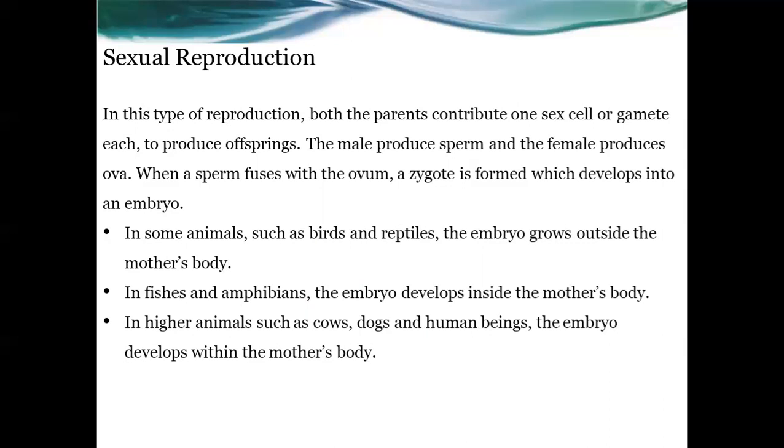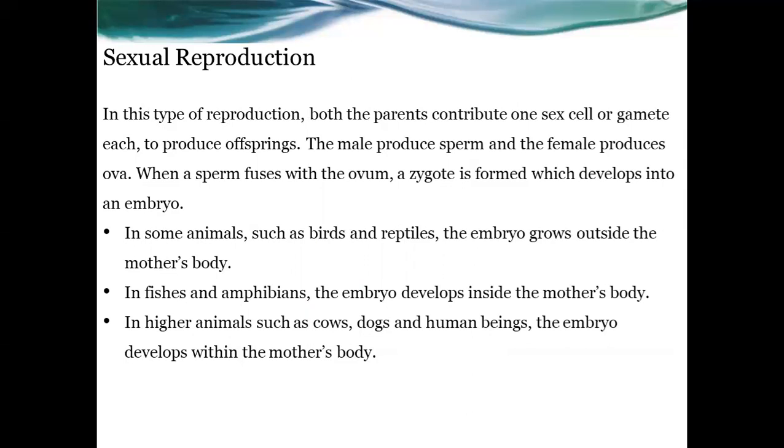I repeat, in sexual reproduction, both male and female parents are involved, and both of them are producing sex cells, or gametes. The male produces sperm, and the female produces ova, and these two sex cells fuse together. That means the sperm fuses with the ovum. The result of that is a zygote. A zygote is formed, and this zygote develops into an embryo.